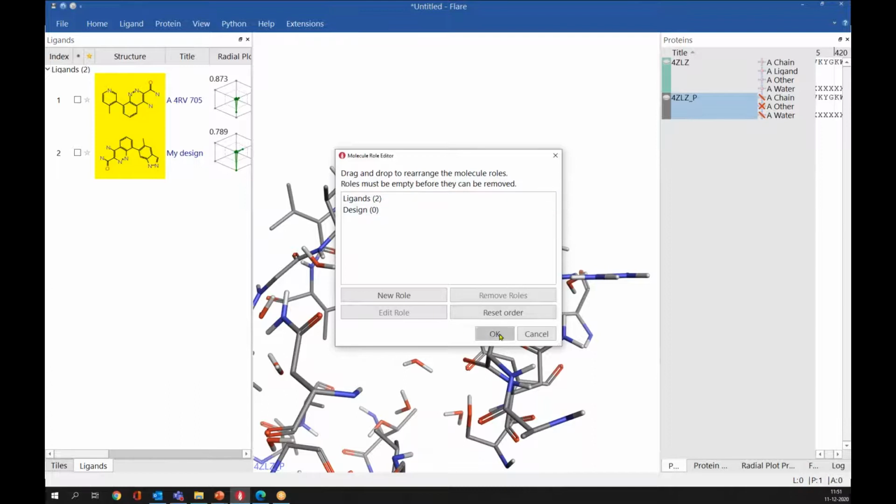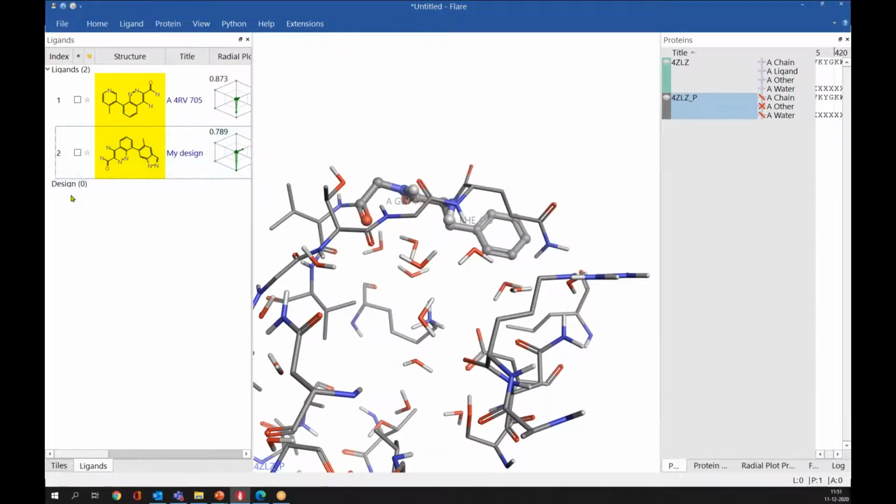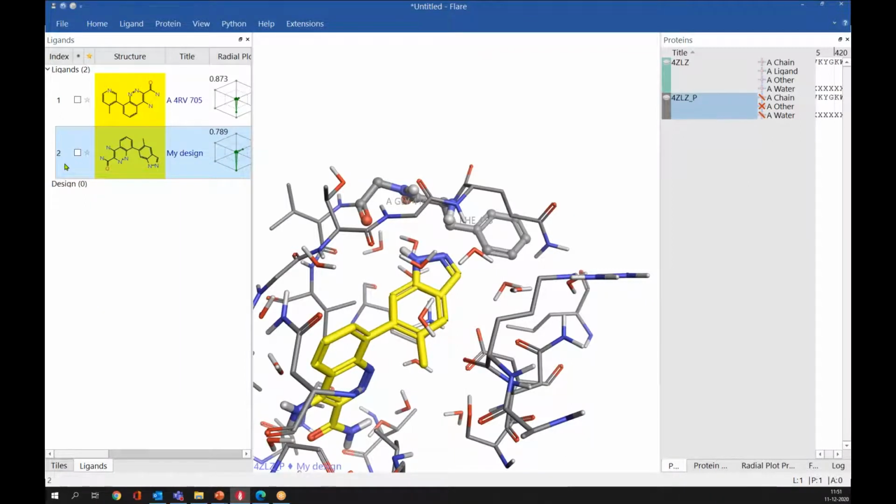If you press OK, this role will be added here, and now we have designed this ligand. I can simply click on this ligand and drag it to move it into the design role. So this will help you in classifying your ligands. Like if you have designed some ligands and want to drop some ligands, you can create one role and move all your ligands to that particular role. So this will help you in selection.